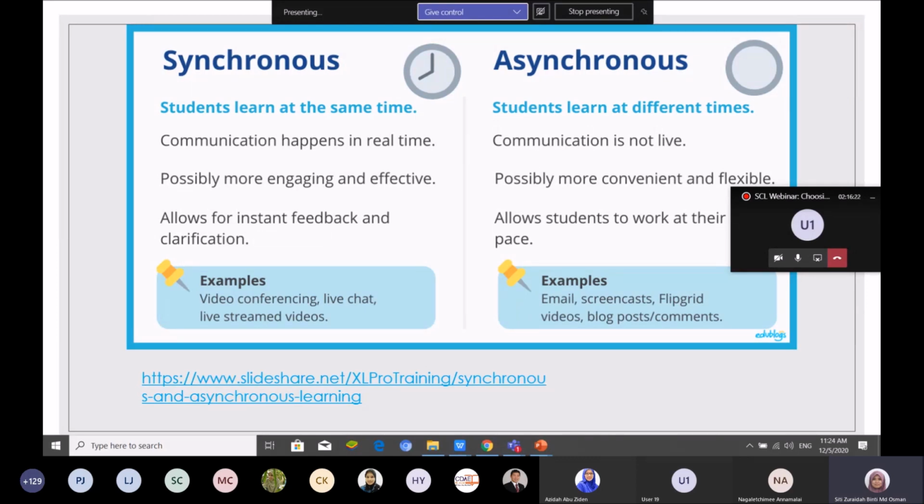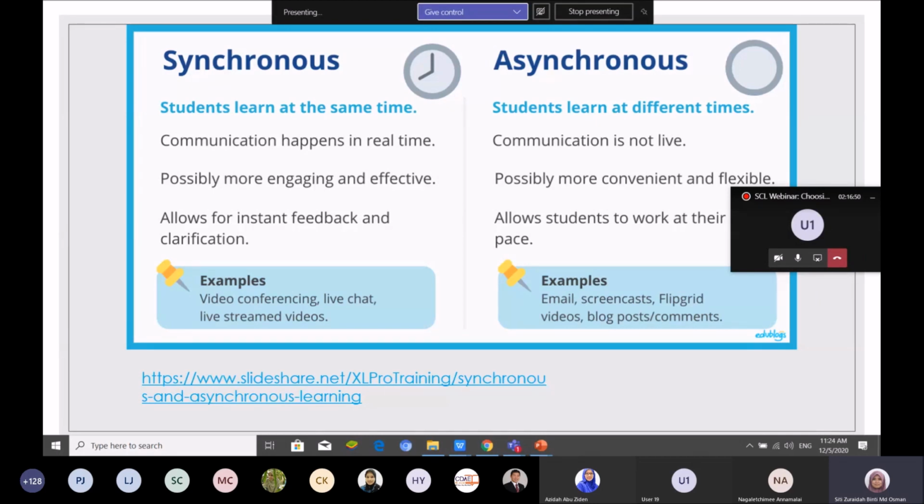Synchronous is not just video conferencing. You can record your video lecture, give a link to your students at your class time, make them listen to your video lecture and then discuss in the class time. Or give tasks that they need to complete in the class time. So students learn at the same time, and that is synchronous.